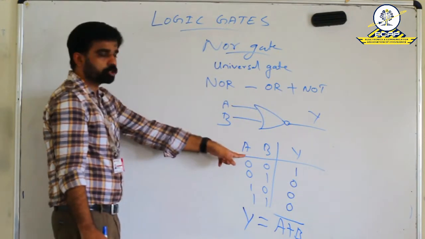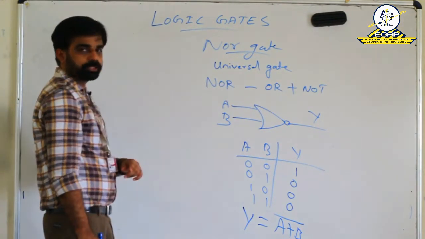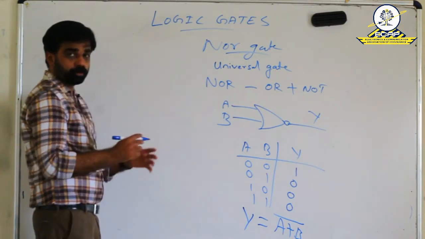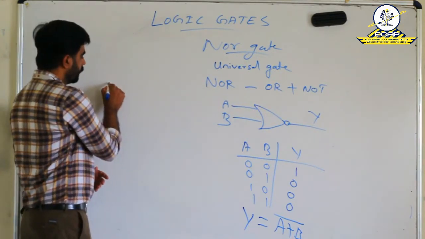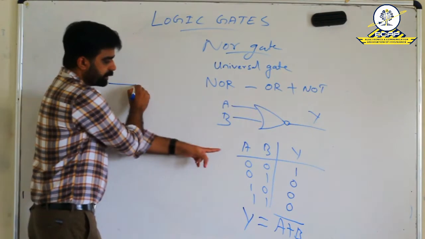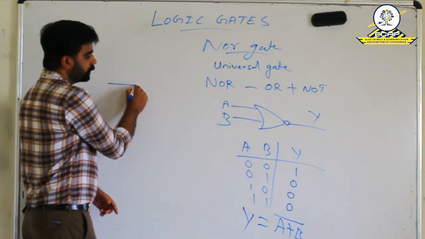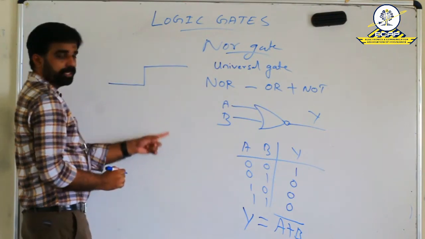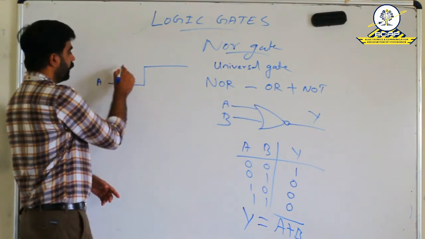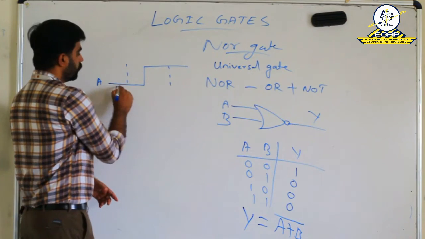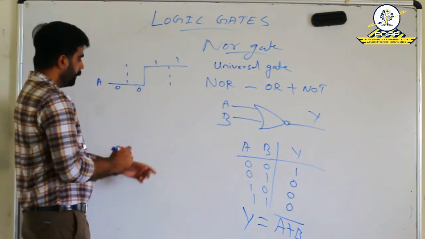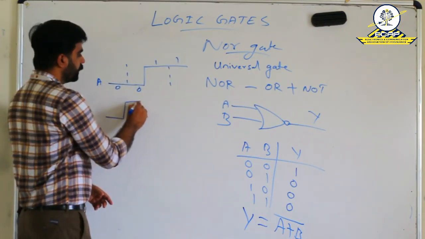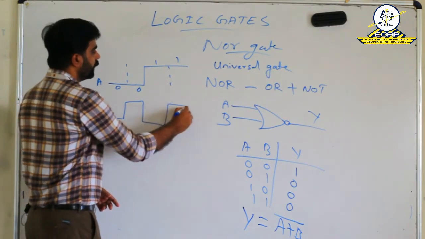And from this truth table we can draw the logic diagram, the output waveform. Here we can see A and B are the two inputs. A is 0 in the first two cases and A is 1 in the next two cycles. So A becomes 0, 0, 1, 1. B is 0 in the first case, then it becomes 1, then 0, then it becomes 1.